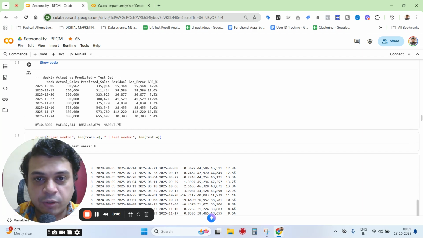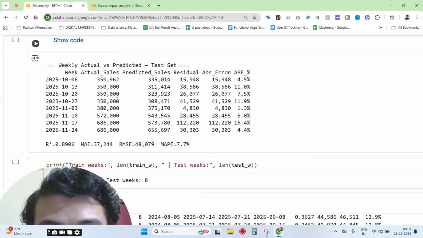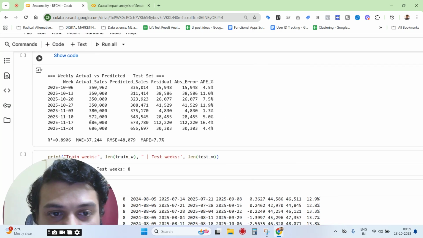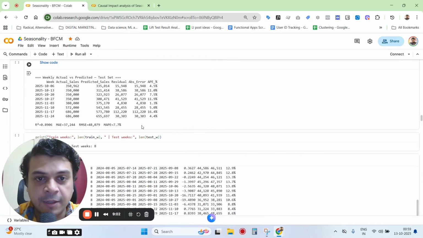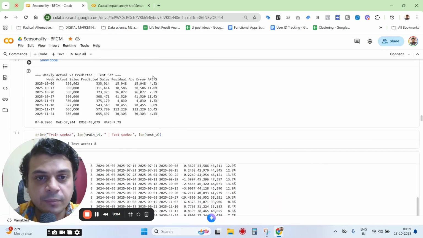That's less important. So this is the table where you can see this is the start day of the week, and you'll see that this was the actual sales and this was the predicted, and the residual is the difference between how much was predicted. You'll see there's a fair amount of difference on the week starting the 17th. But that's fine. Even then, the MAPE values are not that high.